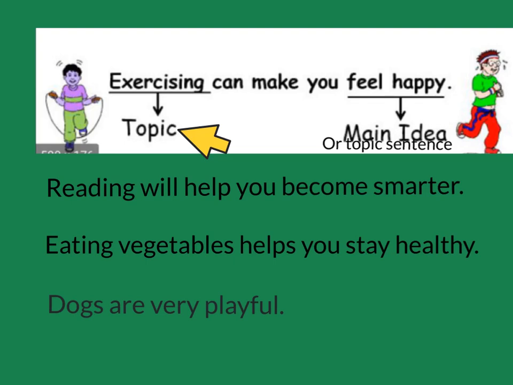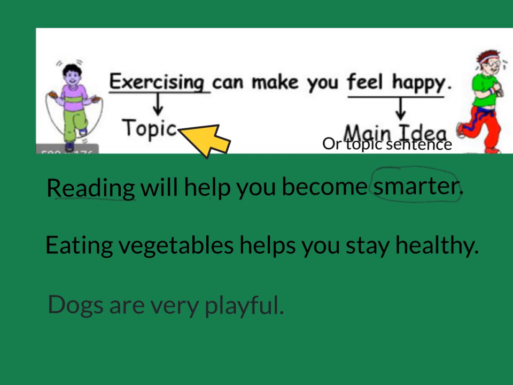Let's take a look at the next sentence. Reading will help you become smarter. Okay, the topic of this sentence is reading. Okay, and what does reading do? It helps you become smarter. Okay, so reading is the topic. The main idea and topic sentence are that reading will help you become smarter. So if that's the topic sentence, then everything else in the paragraph has to explain how reading helps you become smarter.